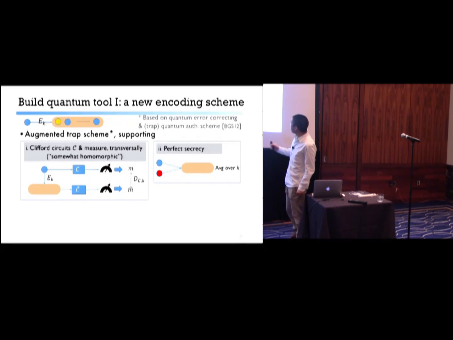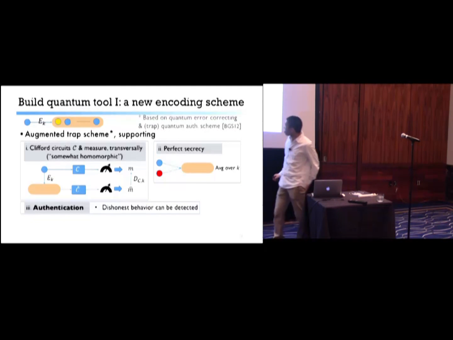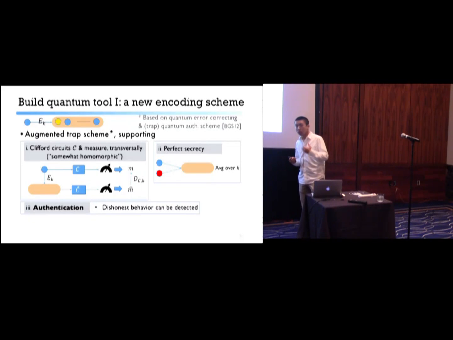Secondly, the encoding scheme is perfectly secret under a random key, just like the classical one-time pad. Moreover, the encoding provides authentication, which basically says, if you give me encoded data and we two agreed on what kind of operation we want to perform, then I better follow it, because anything else I do, you will be able to detect. As you can imagine, this will help us fix the flaw mentioned earlier about detecting dishonest verifiers.